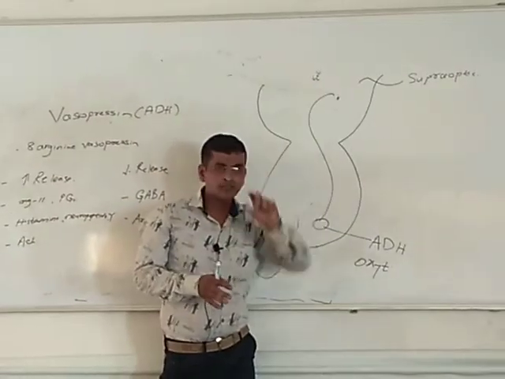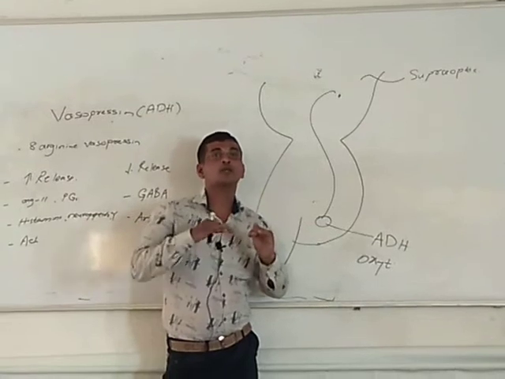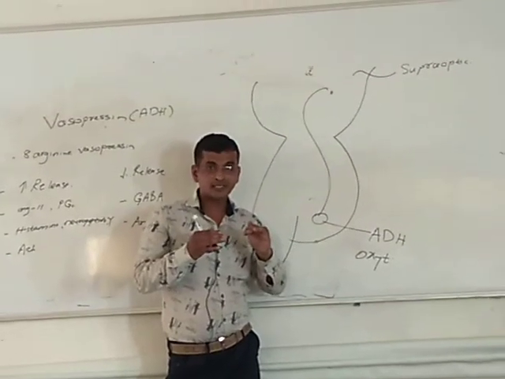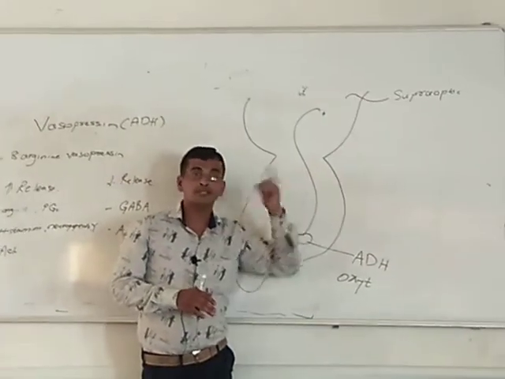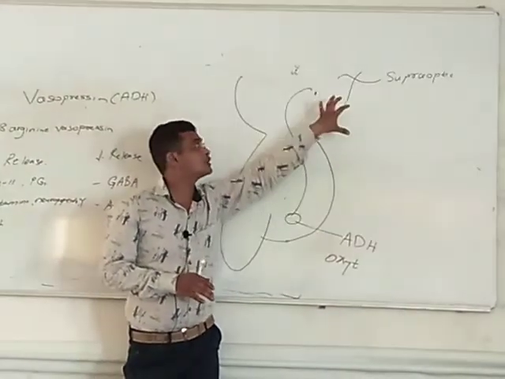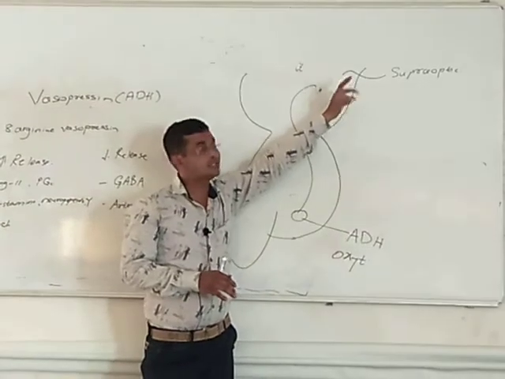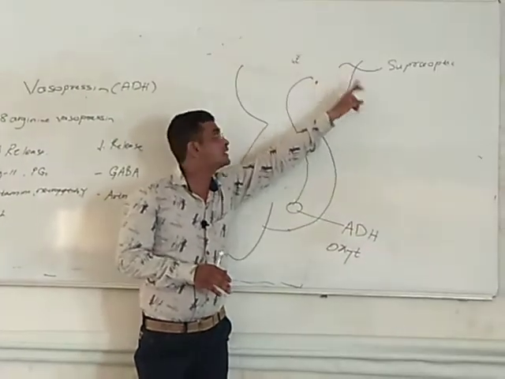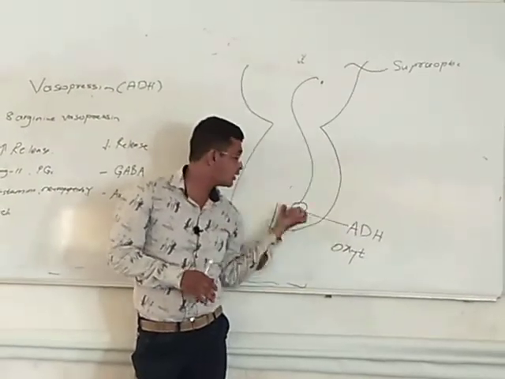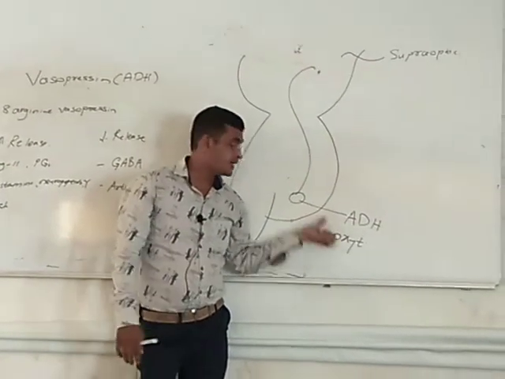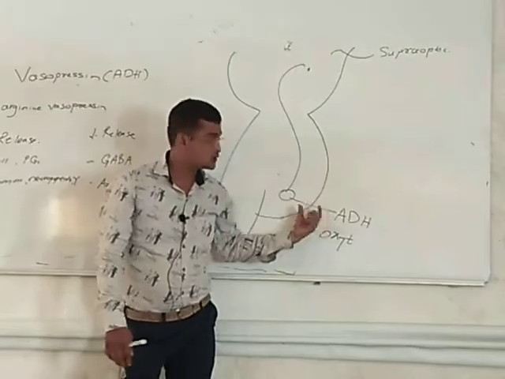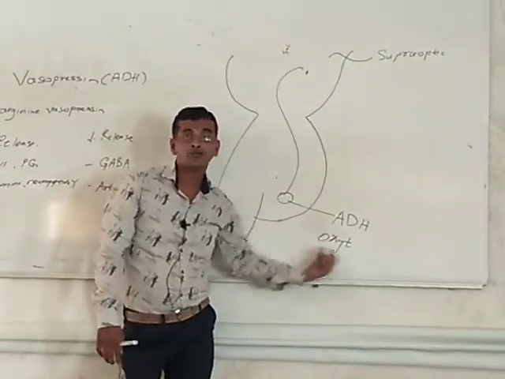Whenever volume decreases or osmolarity increases, it is sensed by the volume receptors or osmoreceptors. This signal goes to the central nervous system, and the hypothalamus stimulates the posterior pituitary gland, and then oxytocin along with antidiuretic hormone is released.